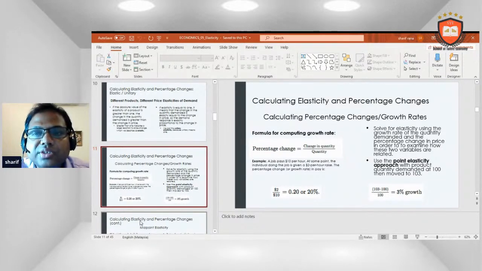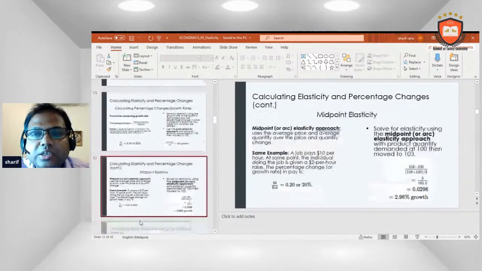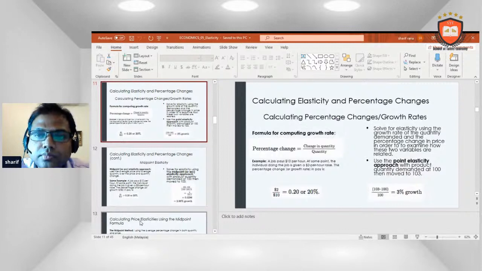Solve the elasticity using the growth rate of the quantity demanded and the percentage change in price, to show how these two variables are related. Use the simple elasticity approach with quantity demanded at 100, then moving to 103. 103 minus 100, divided by 100, is a 3% growth.